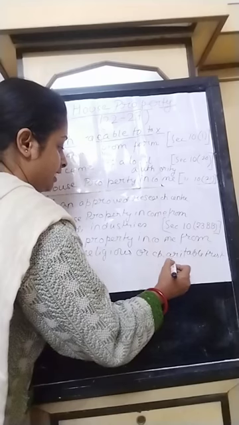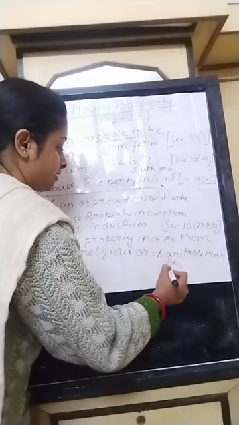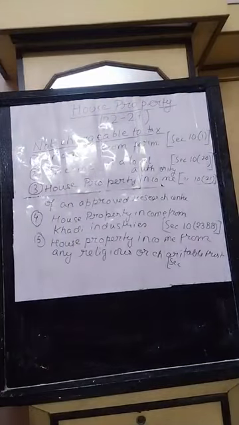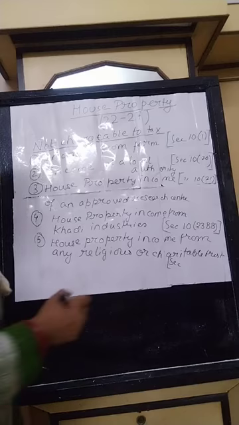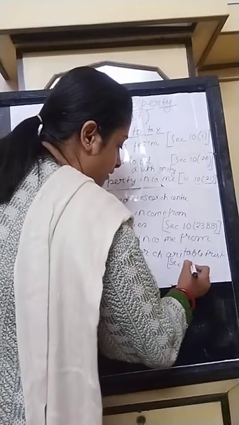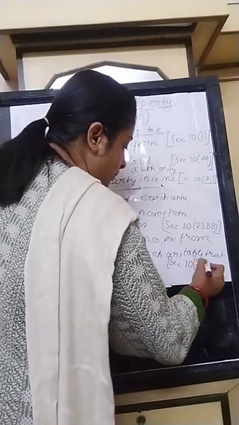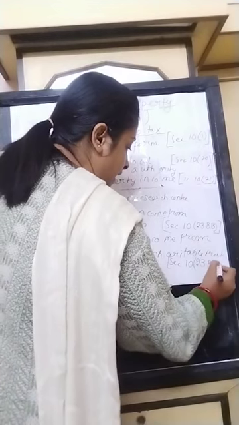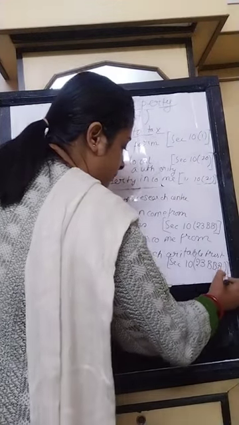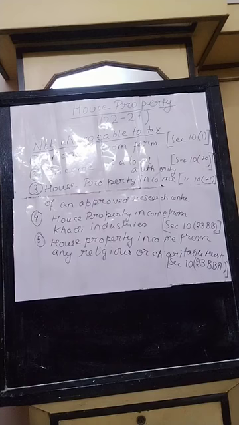Under section, you also have to mention the section here, as mentioning the section is mandatory. Same section 10(23), section 10(23BA), capital B, capital A. This is the section. House property income from any religious or charitable trust is also not chargeable to tax. This is also not going to be taxed.